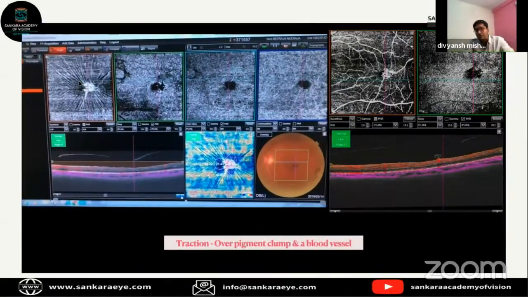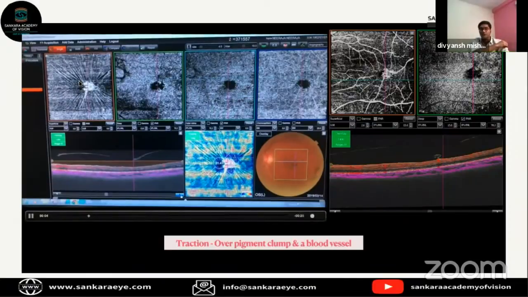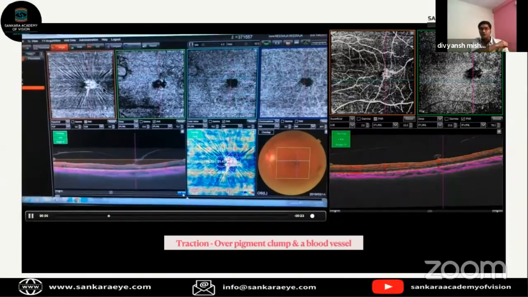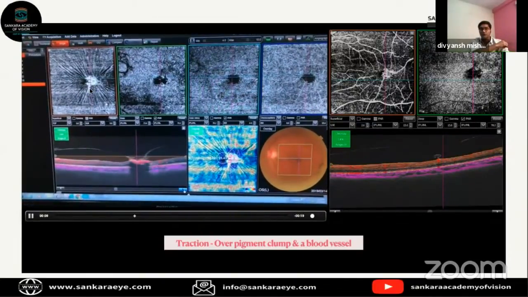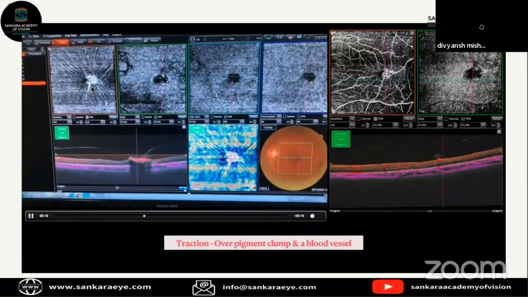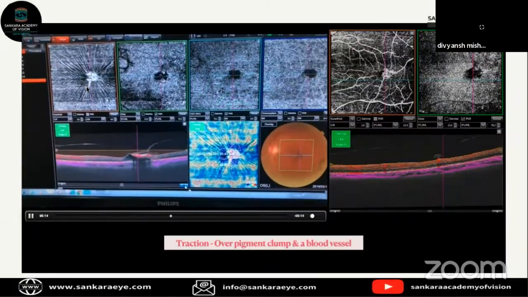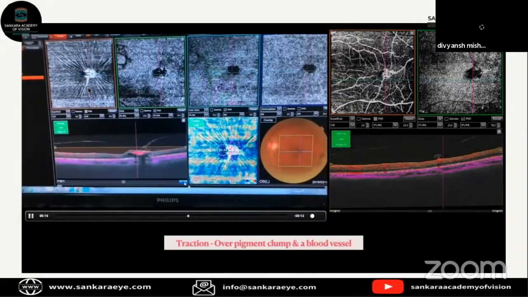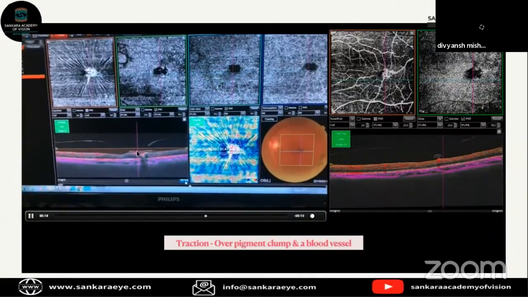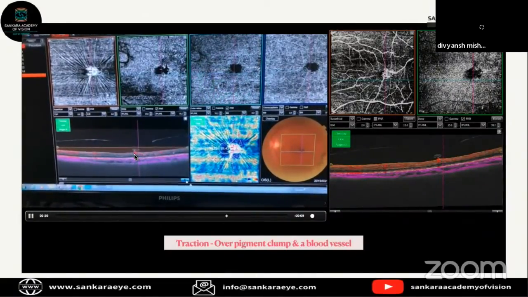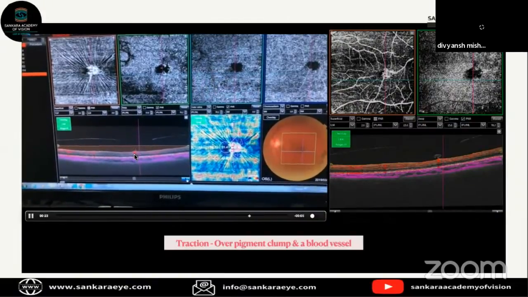One more interesting finding which I could see when I was scanning through the B scan of the OCT is that the traction is not only at the pigment but also at a major blood vessel which is feeding in, the vertical dip of the blood vessels which we usually see in a PFT. So this is one of the blood vessels which is in continuation with that pigmentation and which is having that traction, as we can see.